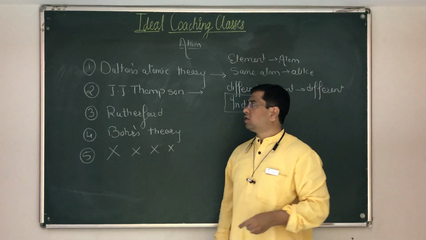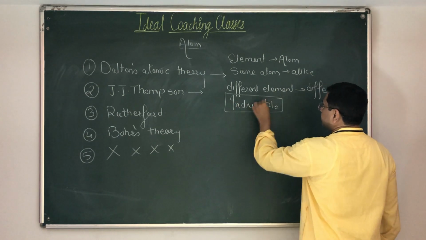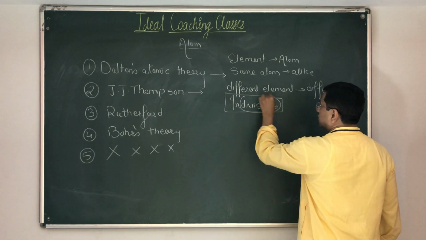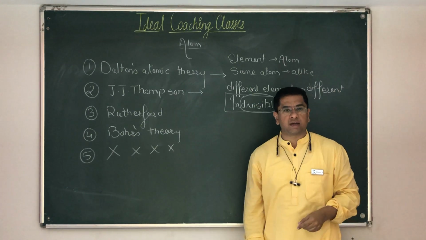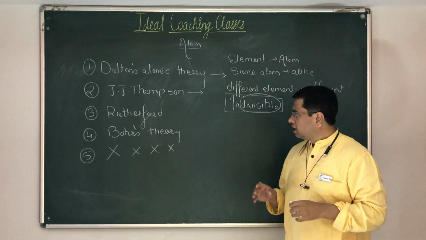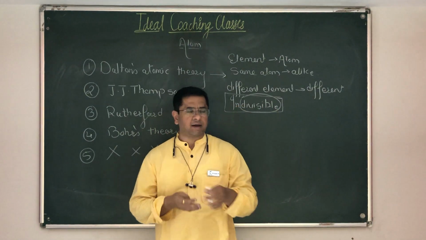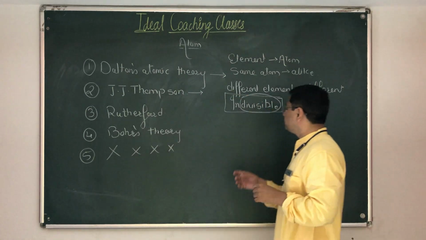How he proved this theory wrong is he proved that an atom is divisible. Atom को तोड़ा जा सकता है. अभी हमको मालूम है there are many subatomic particles. Proton है, electron है, neutron है, gravitrons है, mesons है, and all that stuff.